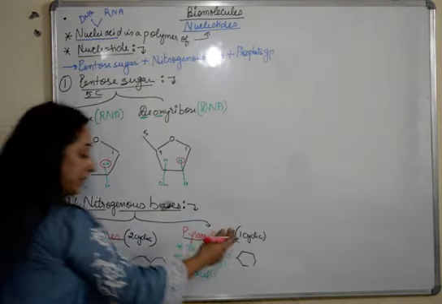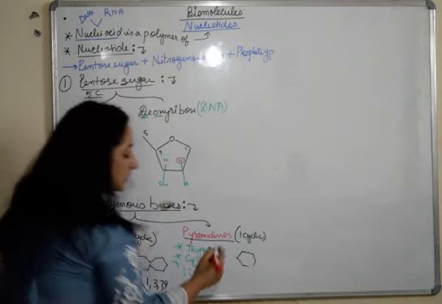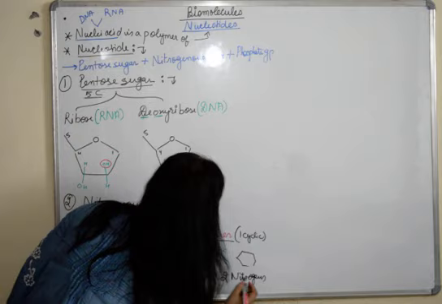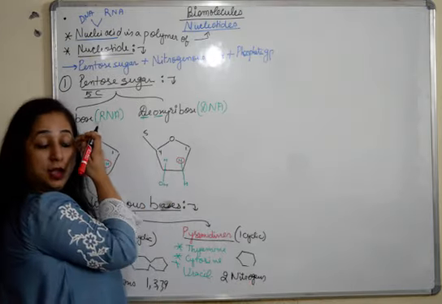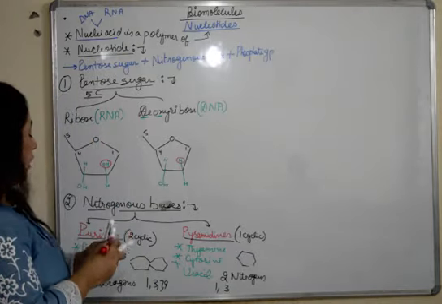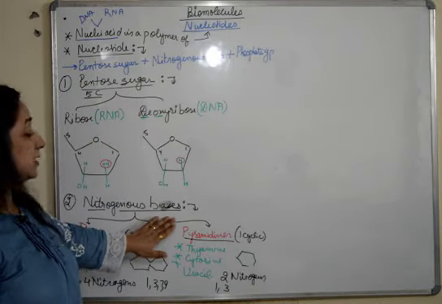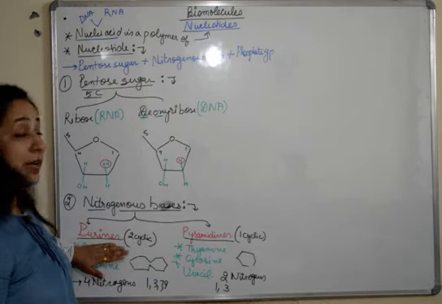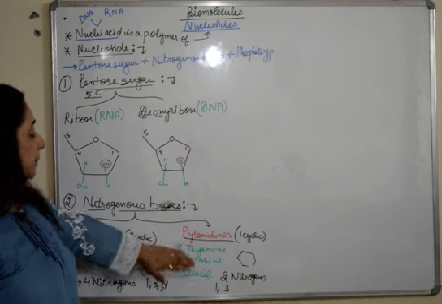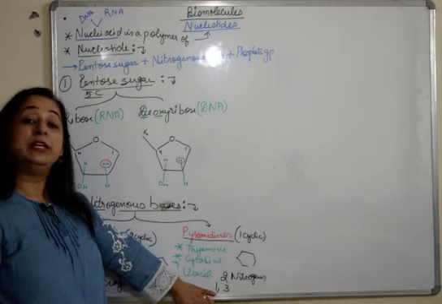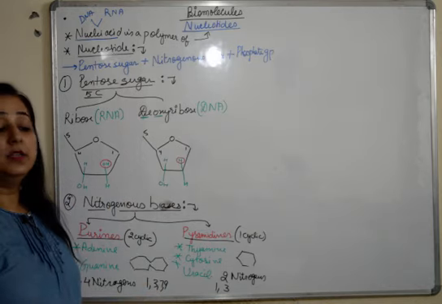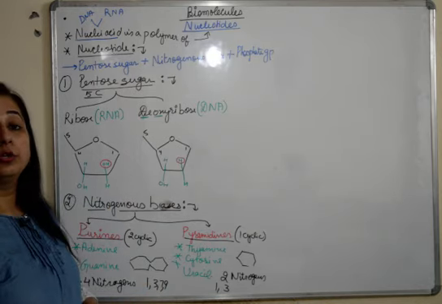Whereas in case of pyrimidines, obviously one cycle is less, so two nitrogens. Two nitrogens are attached here at position 1 and 3. Fine. So this is how the nitrogenous bases are there. Purines, there are two types, purines and pyrimidines. Purines: adenine and guanine. Pyrimidines: thymine, cytosine and uracil. We'll talk about their arrangement also in detail when we talk about the next structure formation of nucleotide.